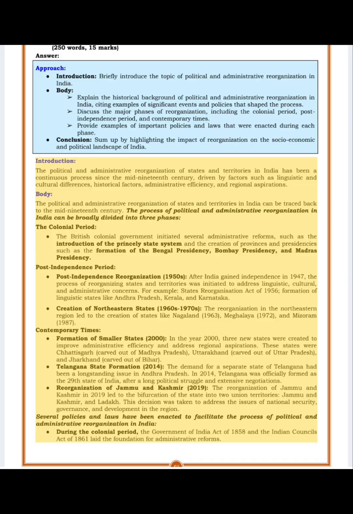Post-independence period. Post-independence reorganization, 1950s. After India gained independence in 1947, the process of reorganizing states and territories was initiated to address linguistic, cultural, and administrative concerns. For example, the States Reorganization Act of 1956, and the formation of linguistic states like Andhra Pradesh, Kerala, and Karnataka.